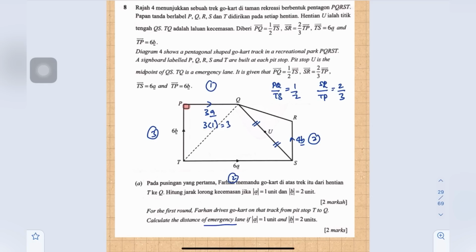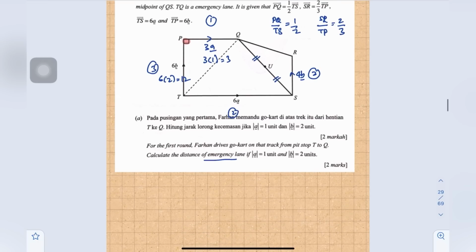And magnitude of vector B is 2, so 6 times 2 equals 12. So distance TQ equals square root of 12 squared plus 3 squared, which equals square root of 153.